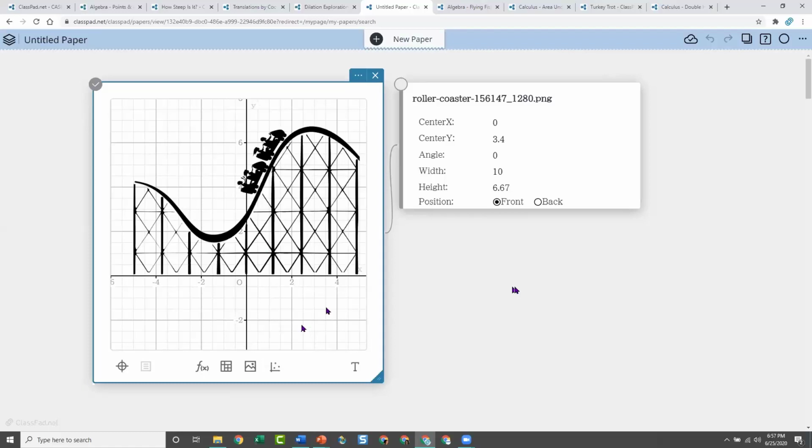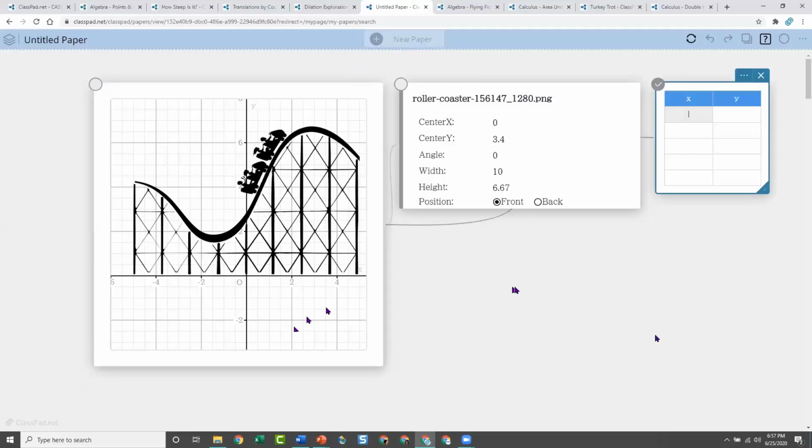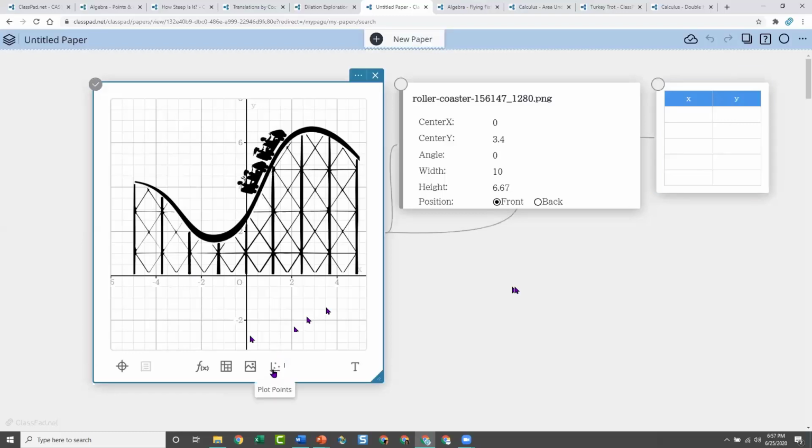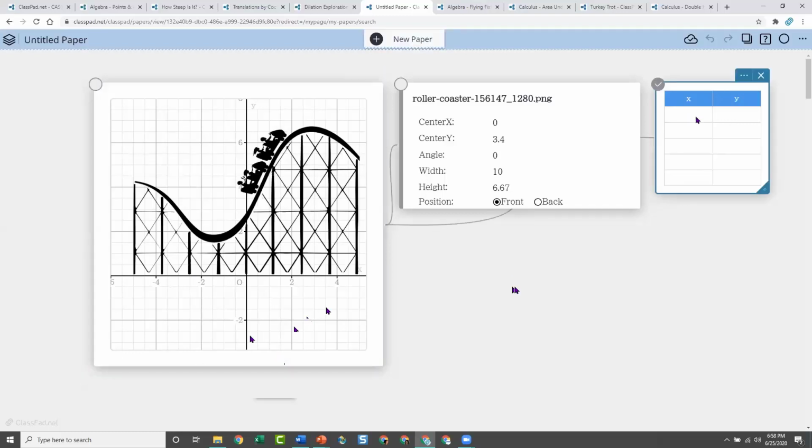So graphing made sense for me to put this image on here. If I want them to plot some points, and I'm not going to do the whole thing, all I did was choose plot points, and now I can make some random points.